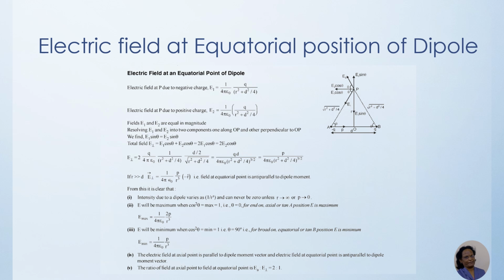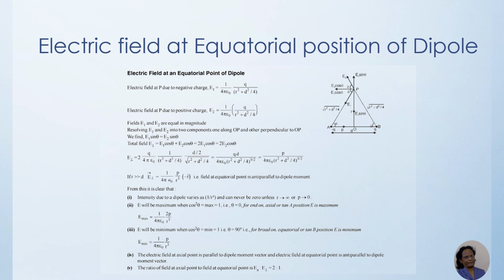Now the direction of the electric field: the direction of the dipole will be from plus q to minus q. Earlier we have seen the electric field direction was from minus q to plus q in axial, and here the electric field direction is from plus q to minus q. So the angle between the electric field associated with axial position and that associated with equatorial position is always 180 degrees. Some of the concepts are there, just you can see.